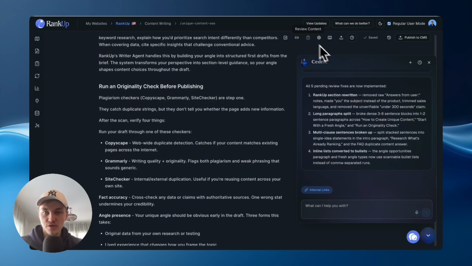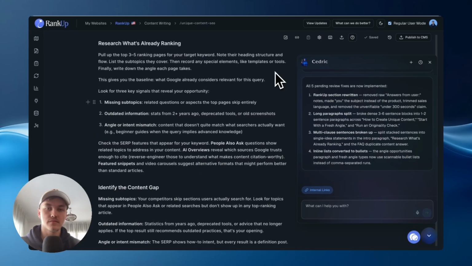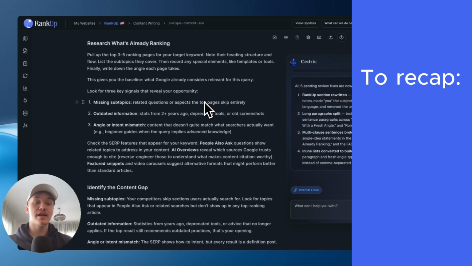Pretty much then I would continue checking the style guides, the creative brief, and the content-wide guidelines. And then pretty much I would have a nicely polished content piece ready to publish. Just have to add some infographics and images. Now to recap, how you can create unique search optimized content fast with RankUp is a 4 or 5 step workflow, right? Very easy.